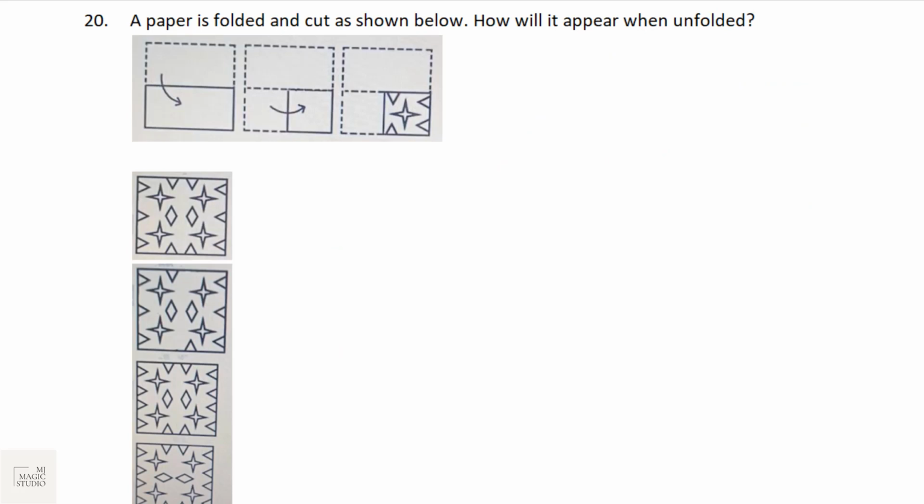The last one, the 20th question, the bucket 20 question, is from paper folding and cutting. Paper is folded as shown in the figure and then cut out. We need to identify which shape we would be getting. Now this is your task. Reply to me in the comment box and we will move forward. This is more of a visual treat, and everyone should be practicing more of this kind. And here the option should be C.